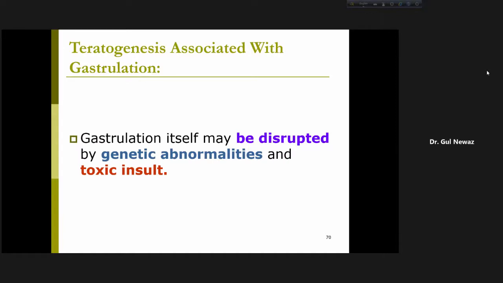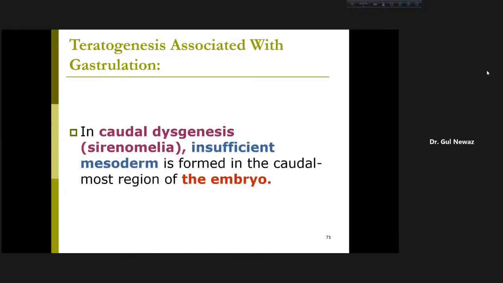And gastrulation itself may be disrupted by genetic abnormalities and toxic insult. So insult can be X-rays. Insult can be any drug or any toxin, or it can be genetic. And there is a term known as caudal dysgenesis or sirenomelia. What happens here? Insufficient mesoderm is formed in the caudalmost region of the embryo. So in the caudal part, there is insufficient formation of mesoderm.